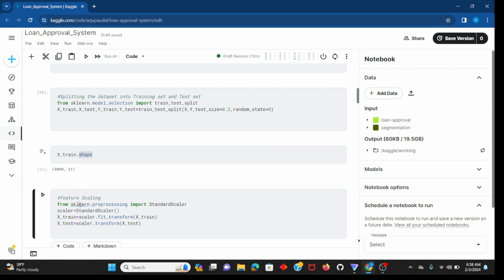Then I'm doing feature scaling, scaling the values into certain ranges. I'm using StandardScaler, which uses the standard deviation and mean to scale the values.